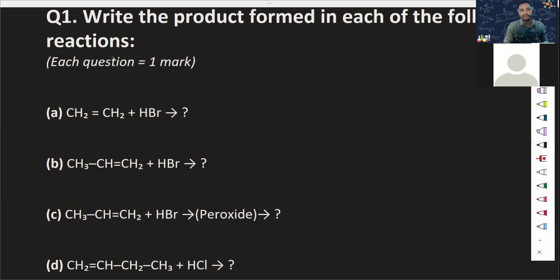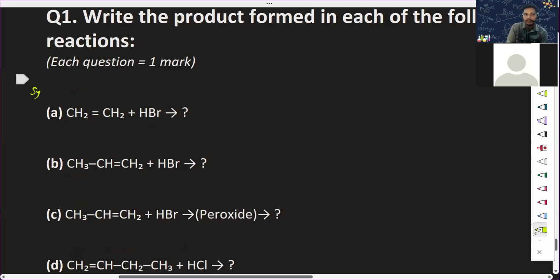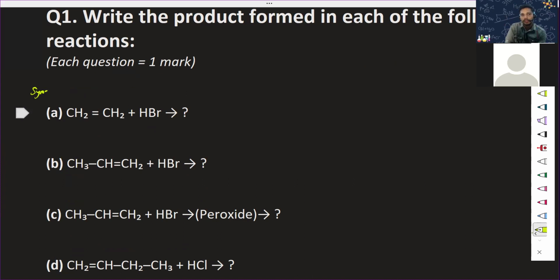First, what have they given you? CH2=CH2. Is it symmetrical or asymmetrical? Symmetrical, because only two carbons are there. There is no chance at all of unsymmetry, so it is very easy. If you add H here or here, there is no problem, right? Why is there no problem? Because it is symmetrical.